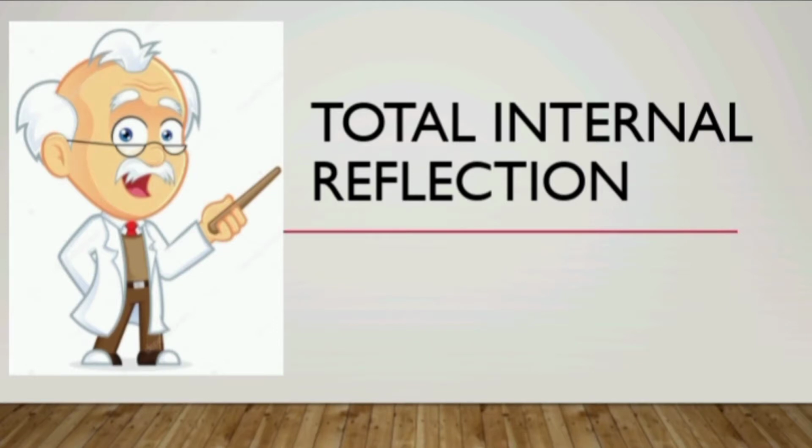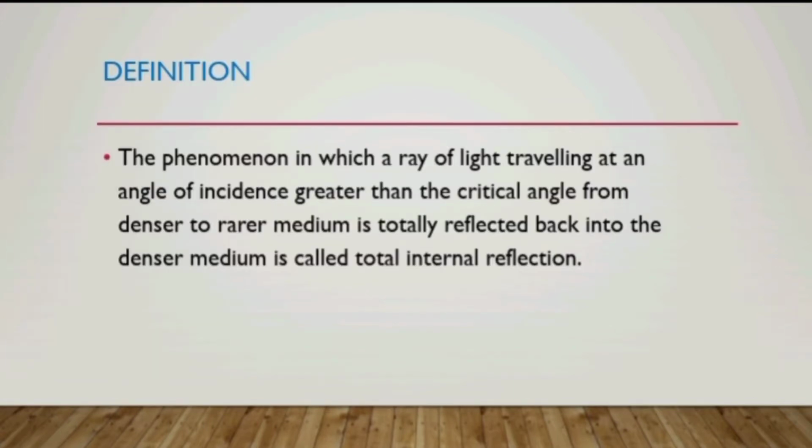Today, in the coming slides, we'll be discussing the phenomenon of total internal reflection and some of its applications. First, let us see the definition. The phenomenon in which a ray of light traveling at an angle of incidence greater than the critical angle from denser to rarer medium is totally reflected back into the denser medium is called total internal reflection.